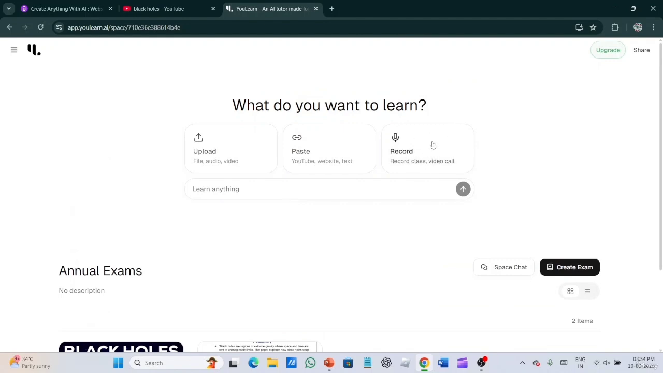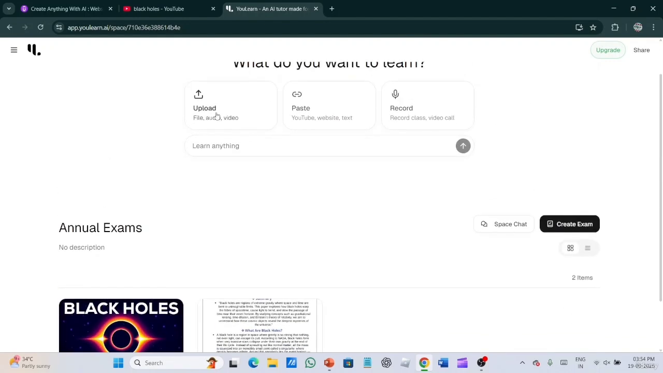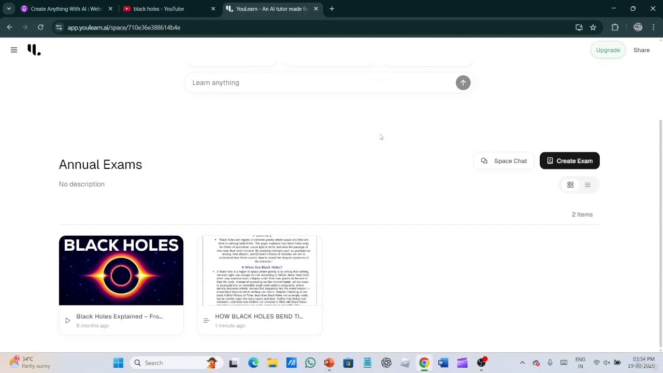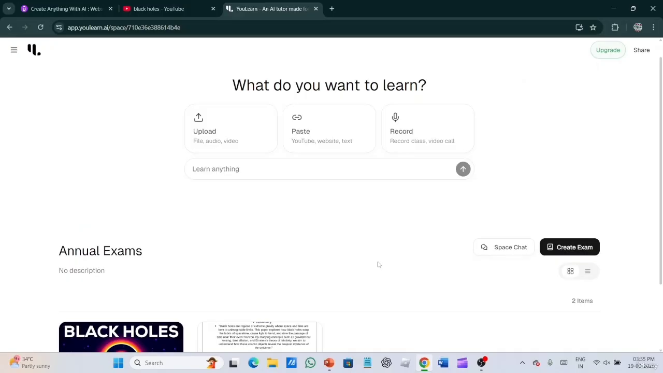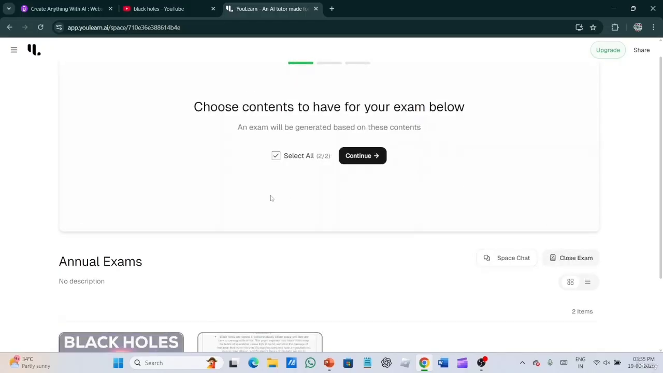Now you can also put recorded classes, video calls, files, audios, videos from here. You can put so many sources of your topic into it, so much vast content. You can put the PDF of your textbook, NCERT textbook, and then click on create exam. We can also choose the contents you want.